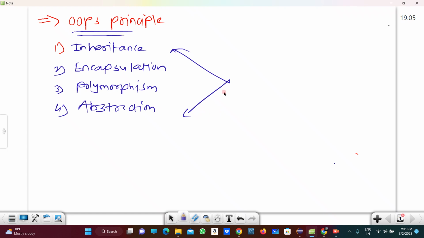OOPS is nothing but object oriented programming, right? And this is also called the pillars of Java, right? Means this principle contains the whole of Java. That's why these four principles are called the pillars of Java. So in today's lecture we will see one by one, what is inheritance and all those things we are going to discuss. So inheritance, the first OOPS principle, we will cover in today's session.